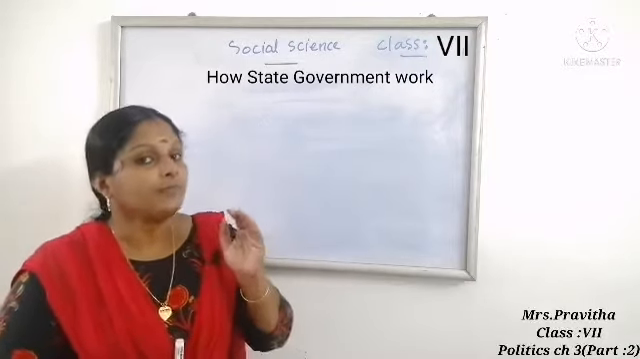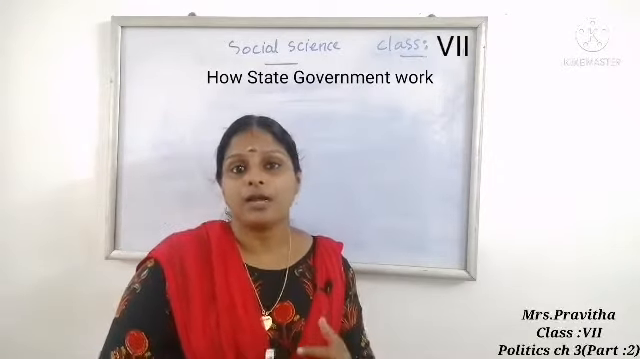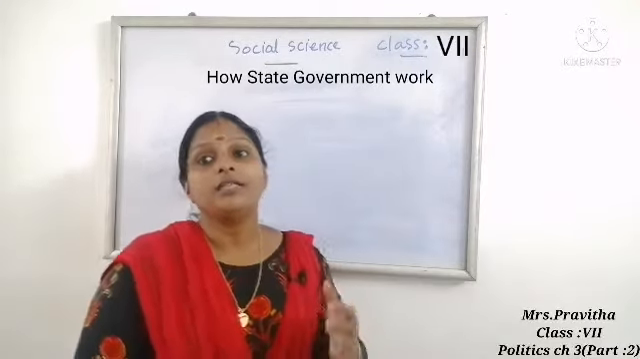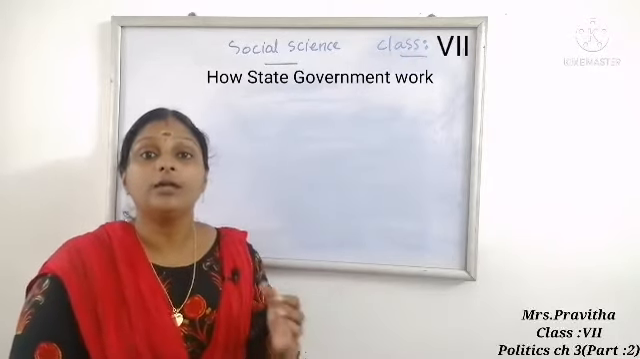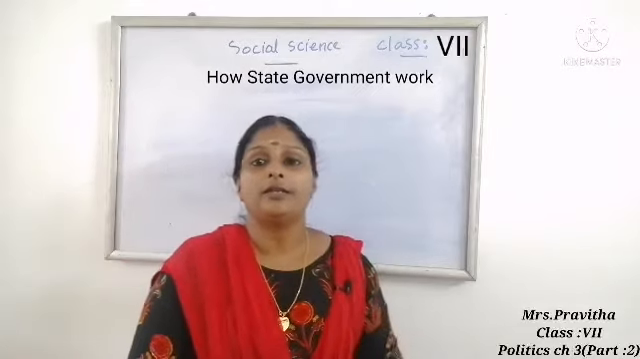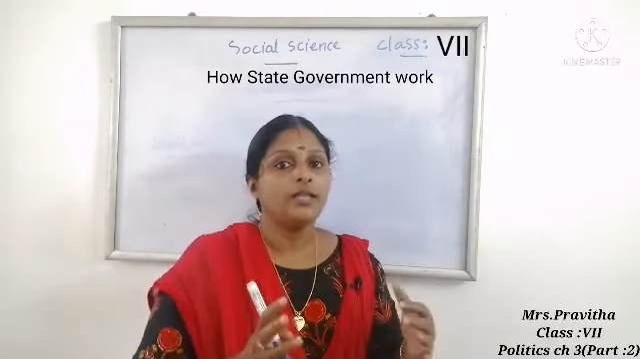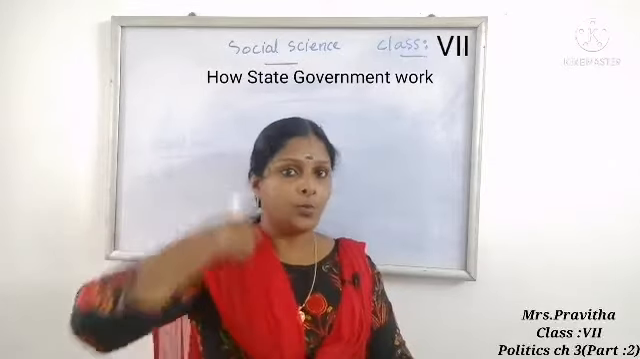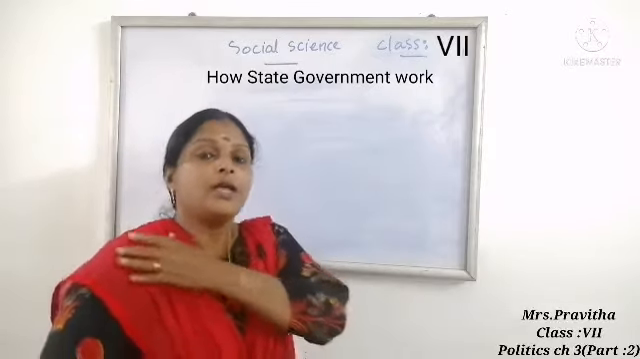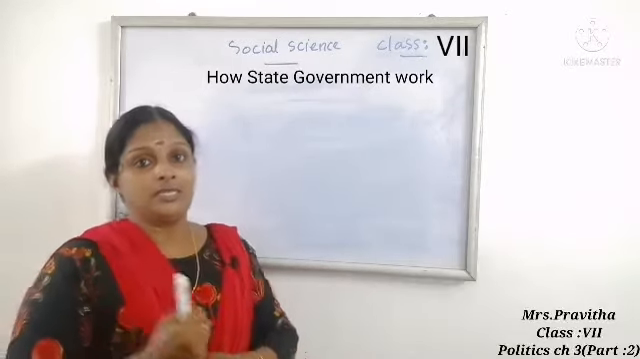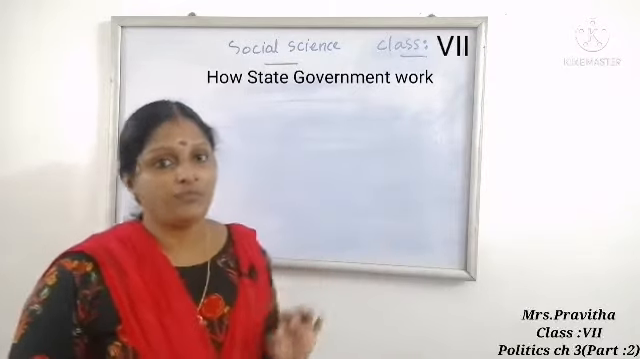After the election, the party which gets the maximum seats or secures the maximum votes will be the ruling party. Other parties are called opposition parties. In this way our government is formed at the state level. The party which gets the majority of seats, that party's leader will be the chief minister.